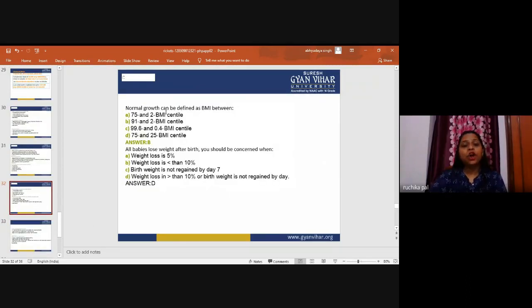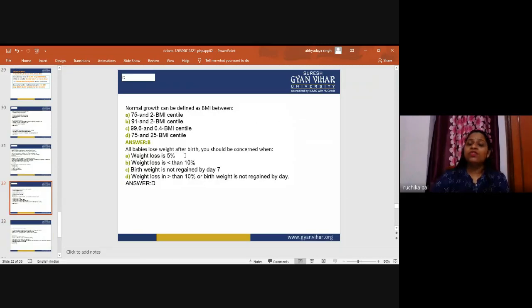Next, normal growth can be defined as a BMI between which centiles? 75 and 2nd BMI centile, 91st and 2nd BMI centile, 99.6 and 0.4 BMI centile, or 75 and 25 BMI centile. So the correct answer is the 91st and 2nd BMI centile.